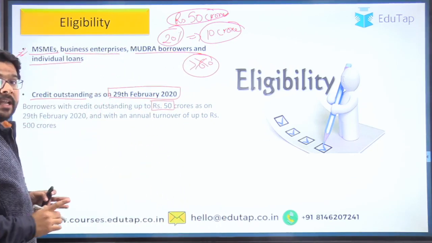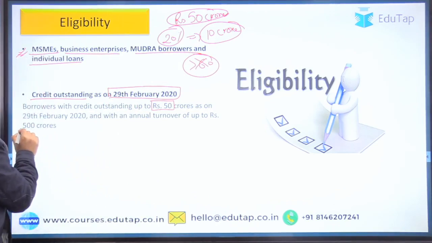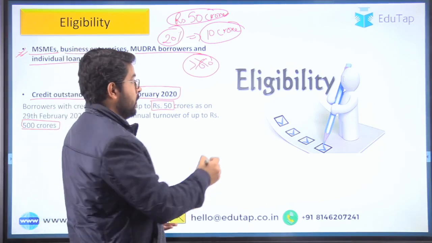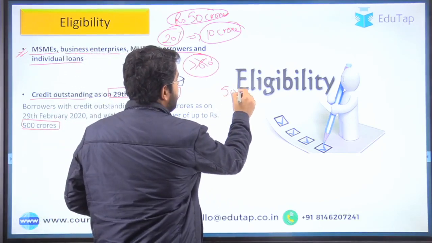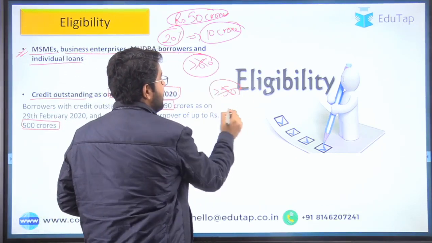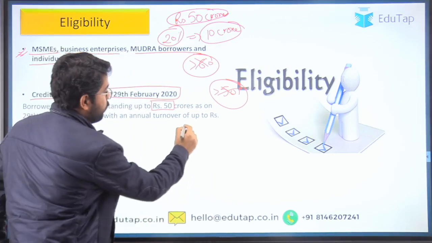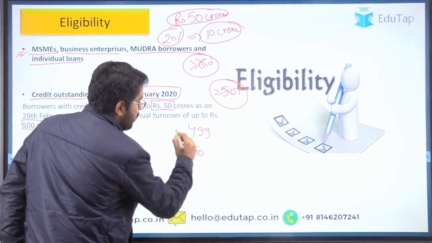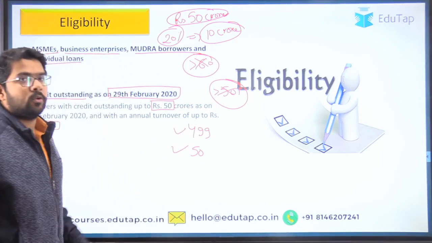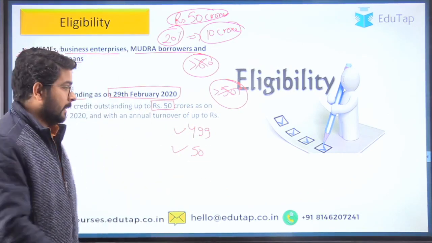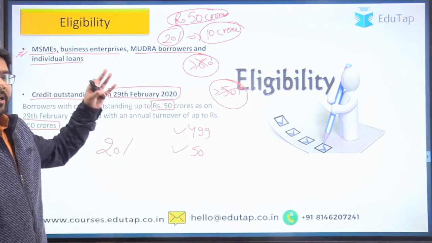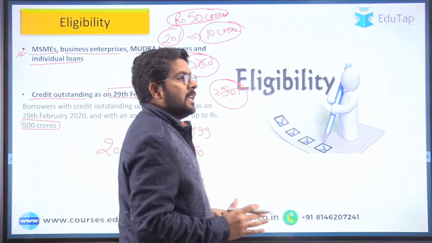Then there is one more eligibility, that your turnover has to be less than 500 crore. So if your turnover is 501 crore, you are not eligible under this particular scheme. But if it is 499 and your loan outstanding is 50 crore, then you are eligible to get the loan through this. And how much of that? 20% of your outstanding.